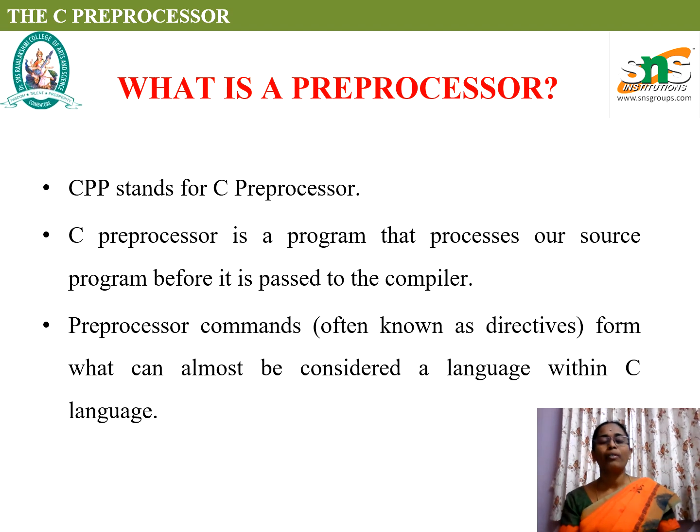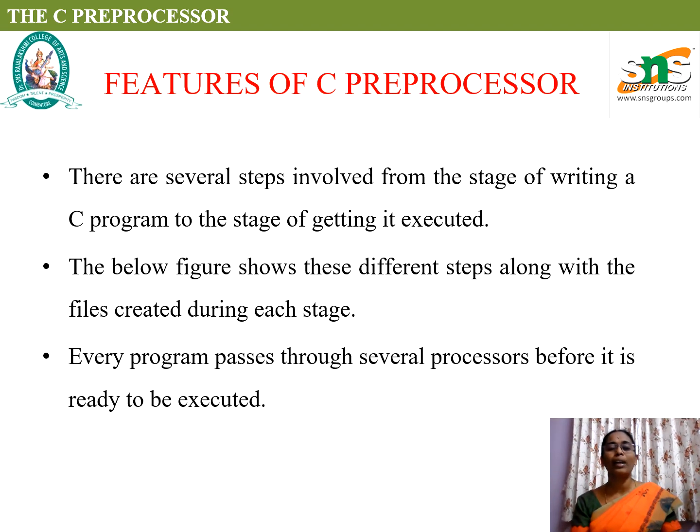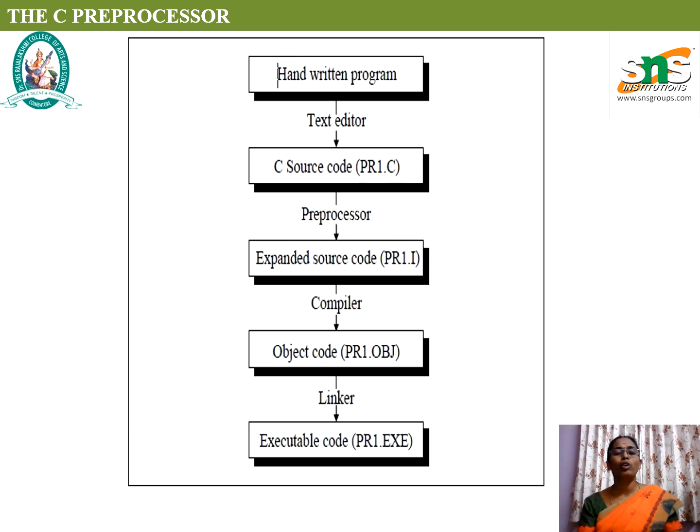Say for an example, when we are writing a source code, it will be in a high level language that we are going to store as, for example, program1.c. The extension .c shows what kind of program it is. When it gets compiled, the .c program is converted into an obj file, that is, an object file. When it gets converted to the object file, it checks the syntax, that is, the rules and regulations of the programming language you are using. After compilation, the source code is converted into the exe file, that is, the executable file, which the computer can understand.